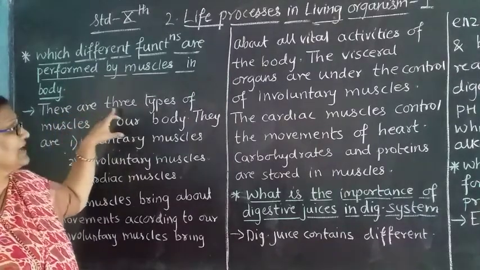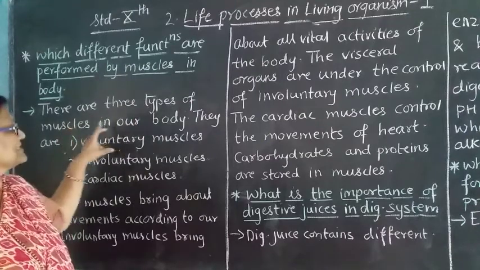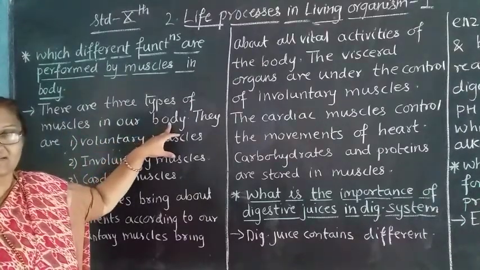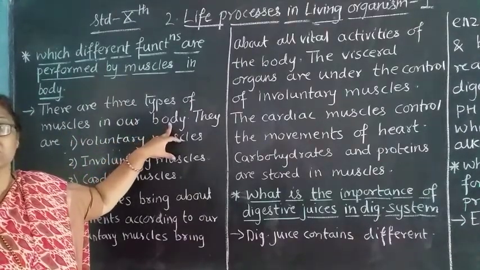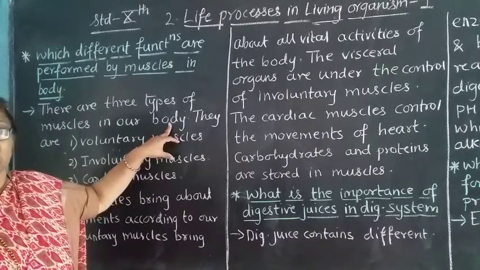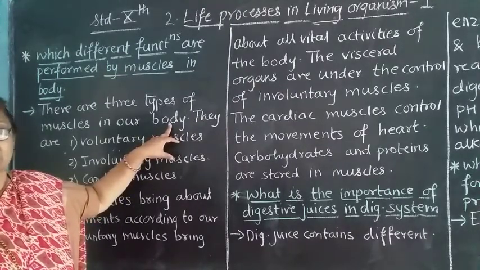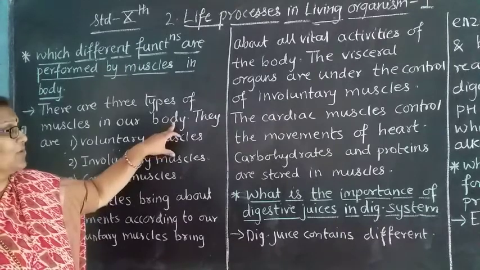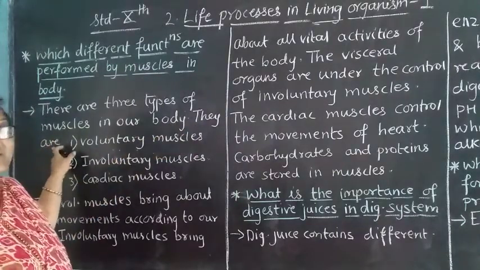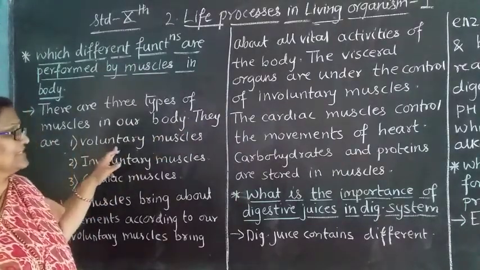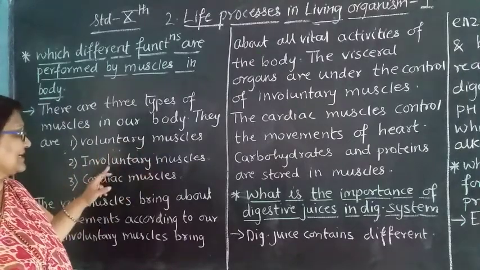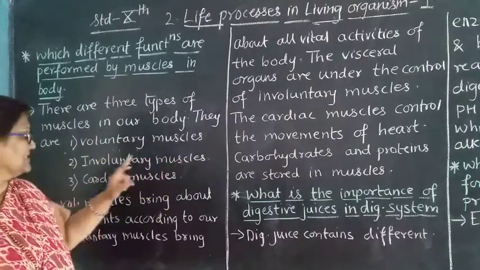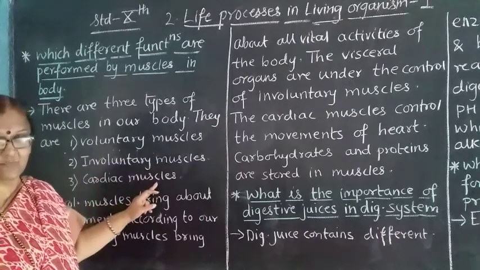See here, there are three types of muscles in our body. That means three muscles play their important role in our body. The first is voluntary muscles, the second is involuntary muscles, and the third is cardiac muscles.